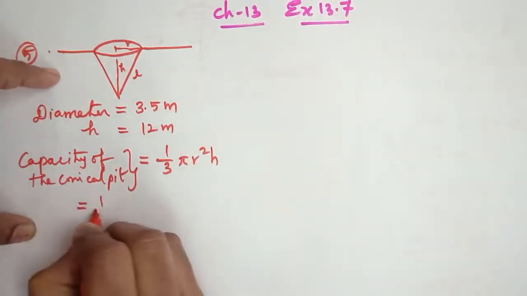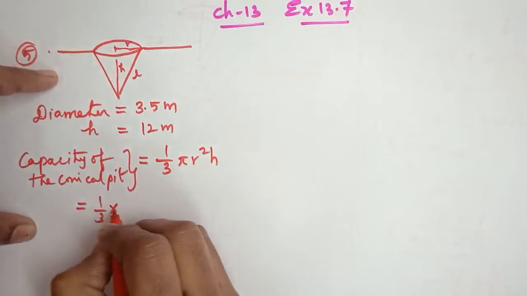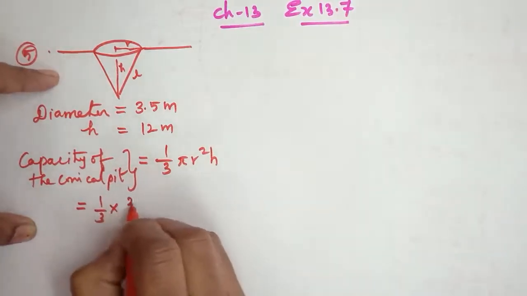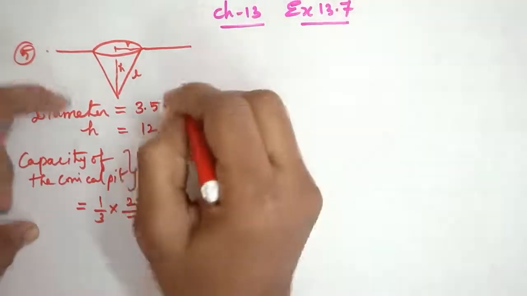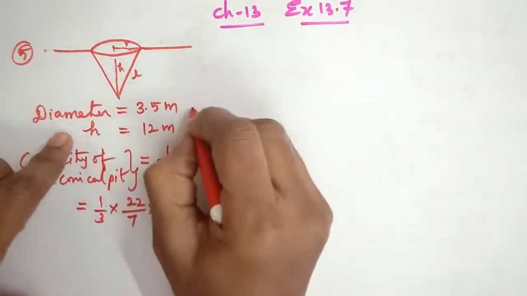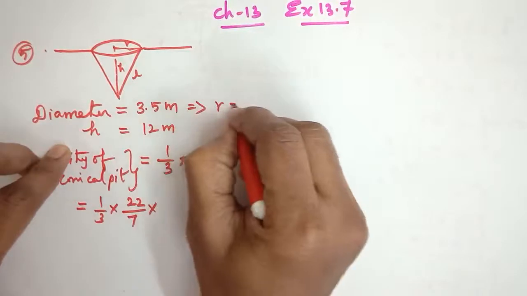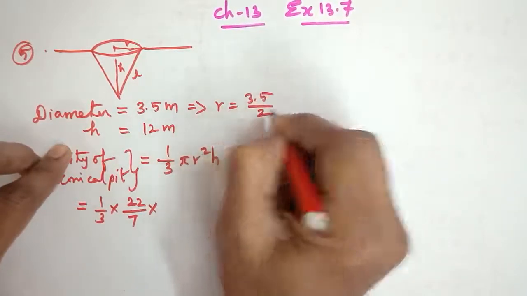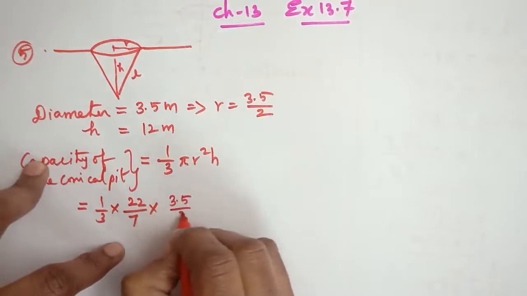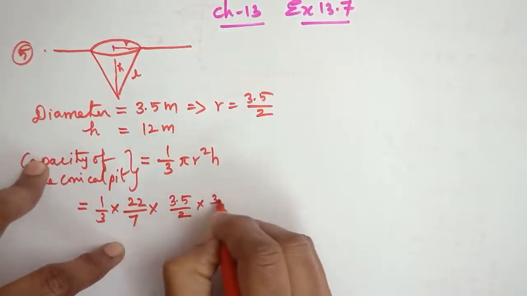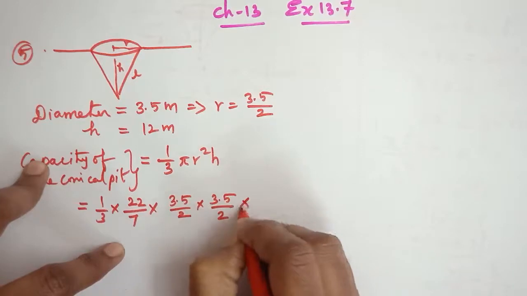So that is equal to 1 by 3 into 22 by 7 into r squared. What is r here, we don't know. The diameter here is 3.5 meter, so r is equal to 3.5 by 2. So 3.5 by 2 into 3.5 by 2, because r squared, into h, 12.